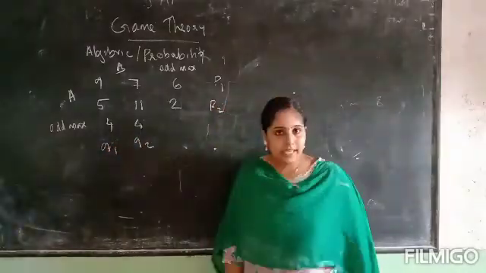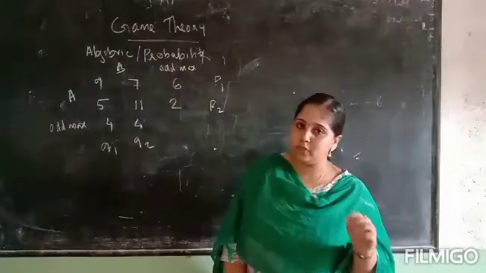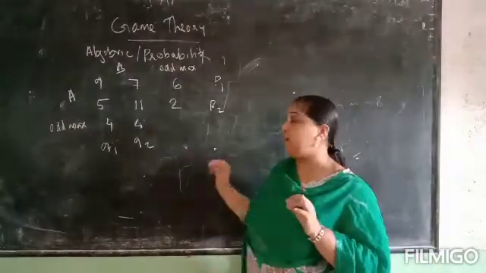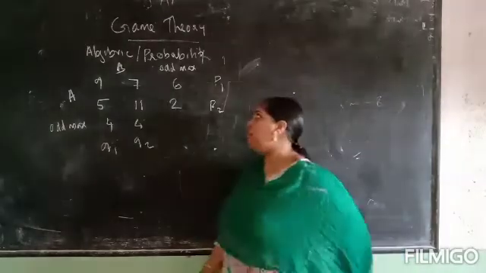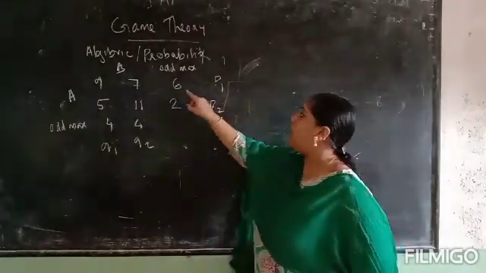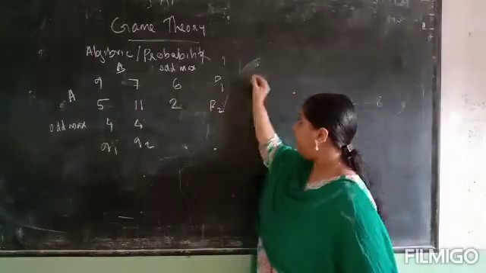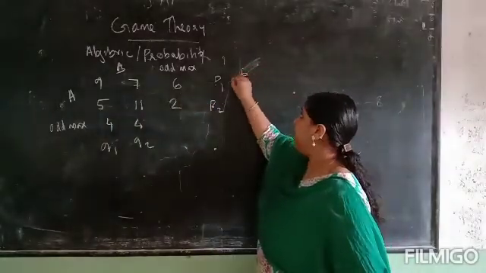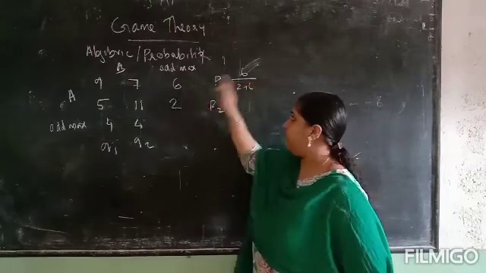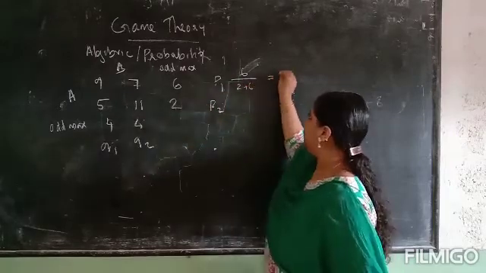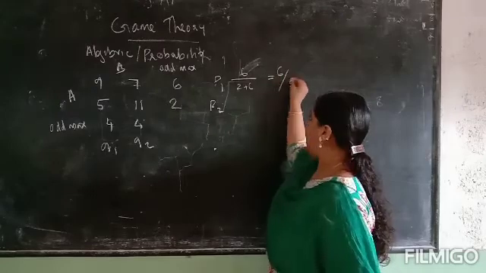Our text follows some formulas for identifying probability, but I am using a simple method to calculate it. Here the probability of the first row P1 will be 6 divided by 2 plus 6, that is 6 divided by 8.